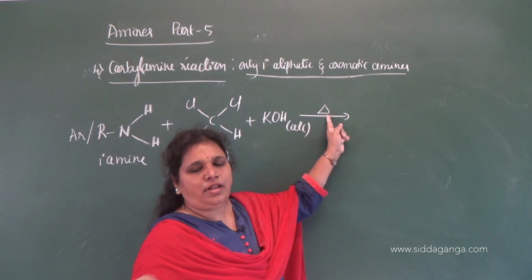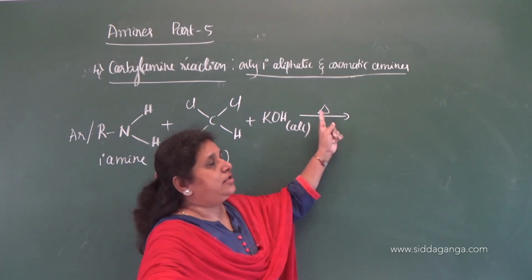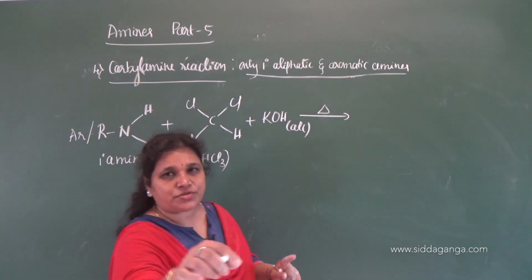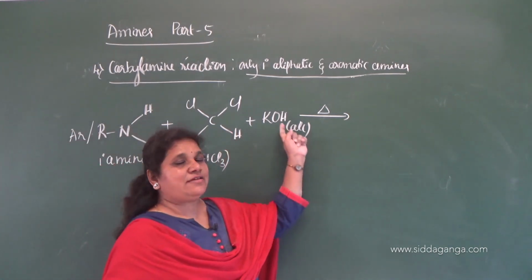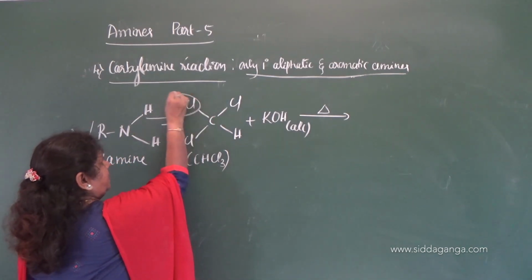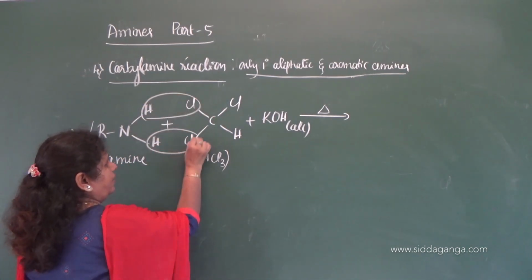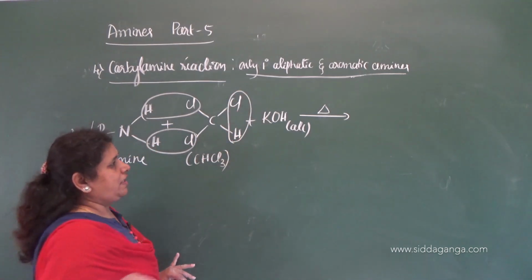This symbol is very important. You need to write this symbol. On heating the mixture of primary amine and chloroform in presence of alcoholic KOH, the reaction takes place like this. HCl, second molecule of HCl, third molecule of HCl.